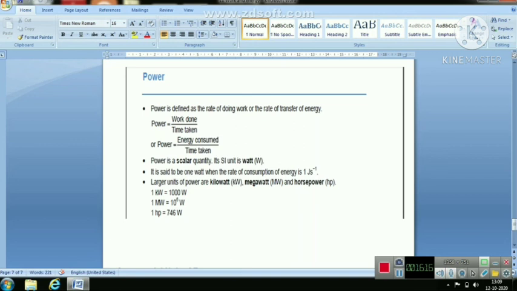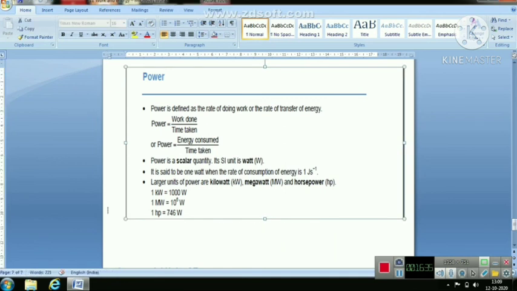From this, the unit of power is watt, in honor of the scientist James Watt, having the symbol W. As we have seen, power is a scalar quantity and its SI unit is watt. This unit watt is given in honor of the scientist James Watt.